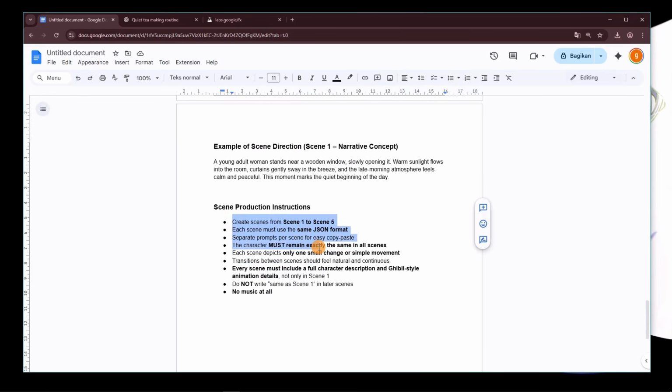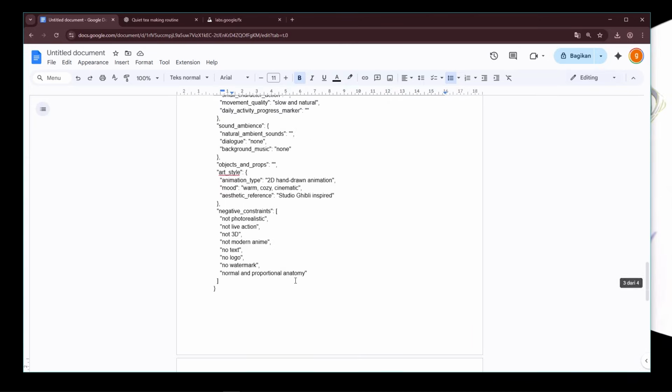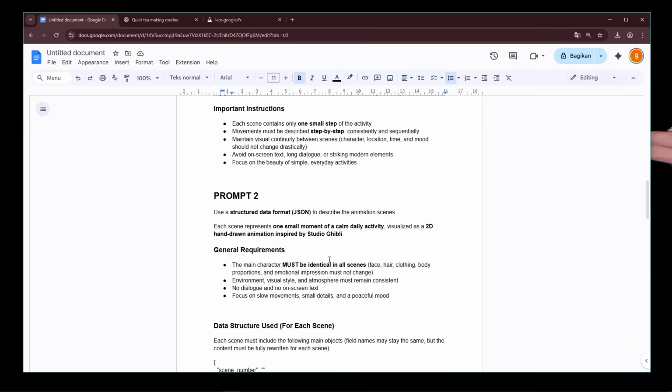Here there are also several other settings that we make. Since we want to make an ASMR video, we will request that the video has no music at all. Only the sounds from the activities being done. For the second prompt, you just need to copy-paste it. It seems there is nothing that needs to be changed.